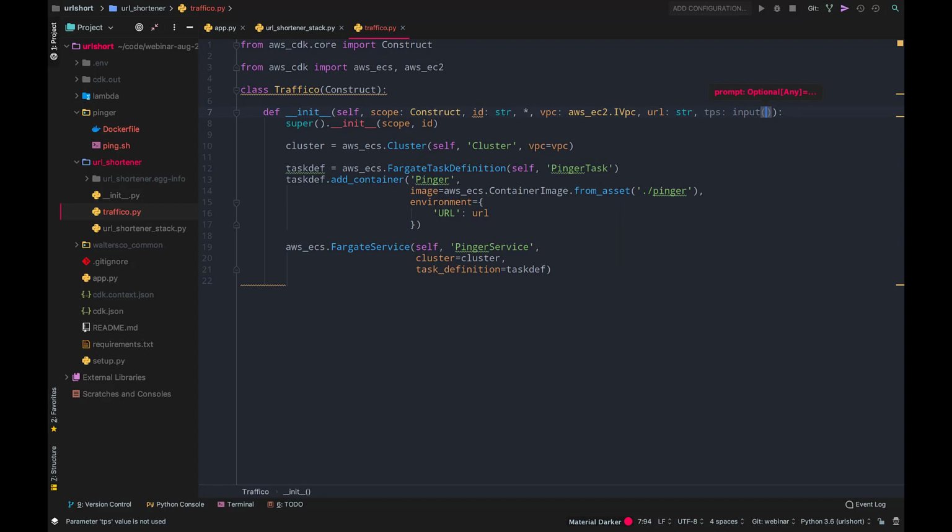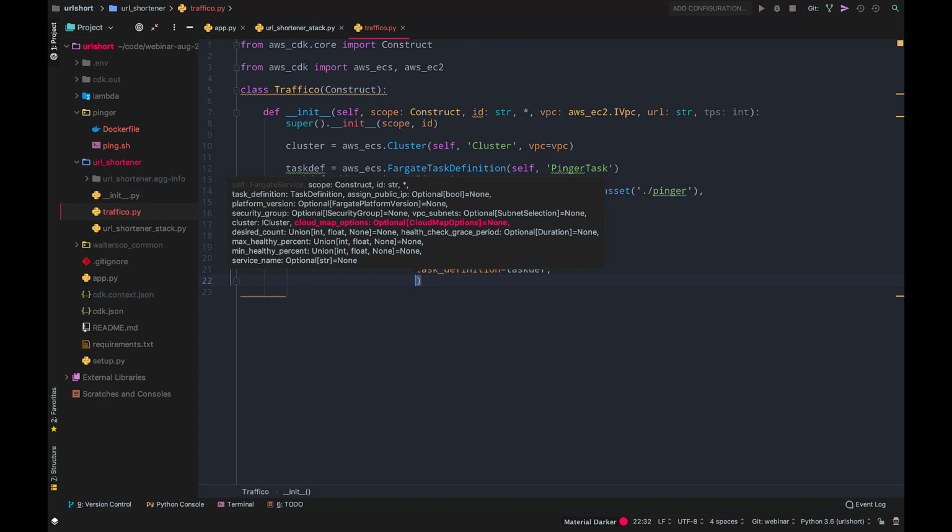That's something that they understand. They don't care that under the hood, this abstraction is using Fargate, containers, and some bash scripts. They just care that they want to send this amount of traffic to this URL, and I could change this implementation behind the scenes as long as it does what they expect it to do. That's great.